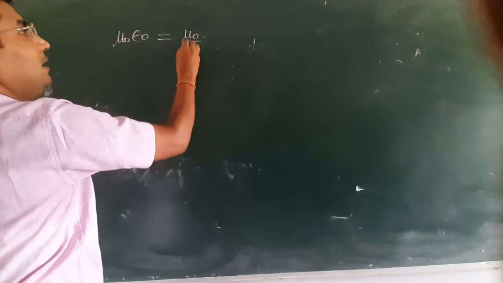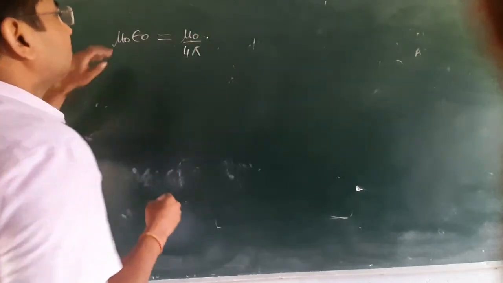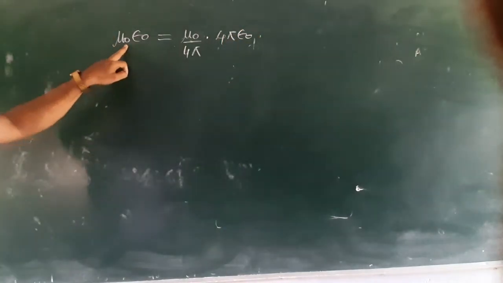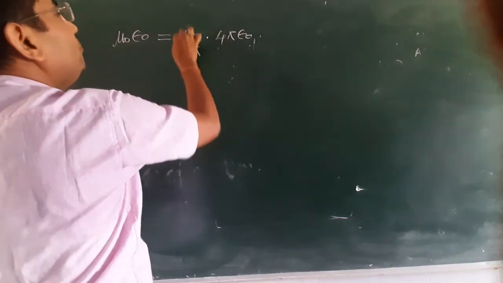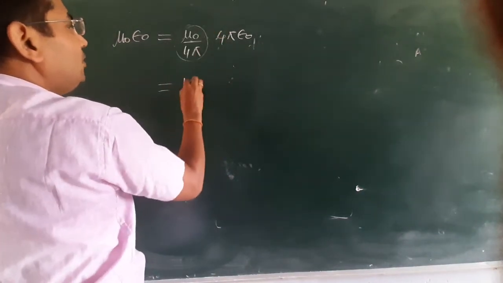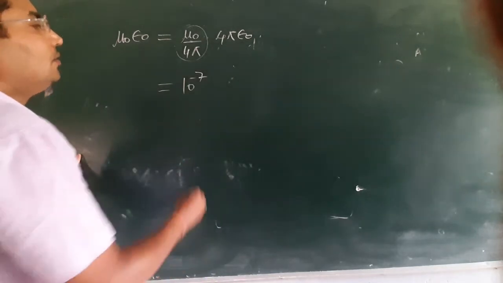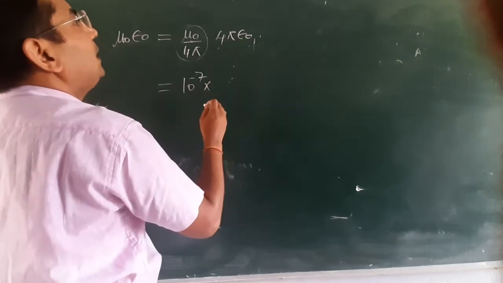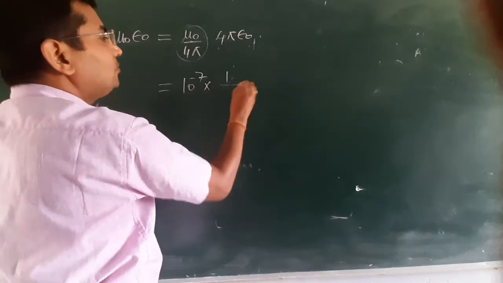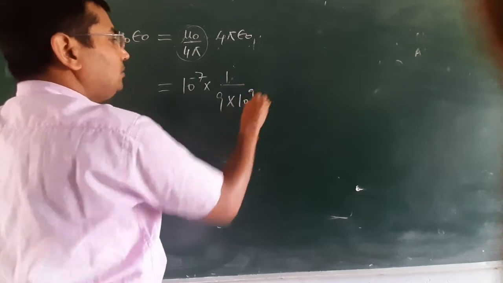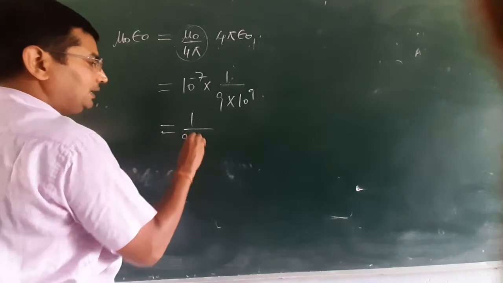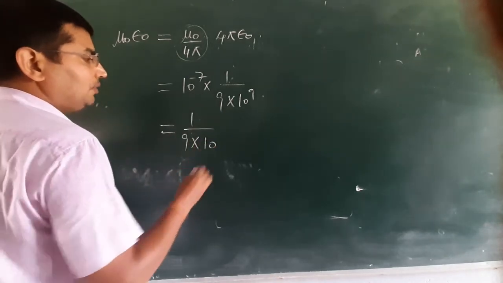Now dividing and multiplying this by 4 pi, it will be easy to write these values. Mu naught upon 4 pi, you know, is 10 to the power minus 7 Newton per ampere square, and 4 pi epsilon naught is 1 upon 9 into 10 power 9 in SI unit, and this can be written as 9 into 10 to the power 16.